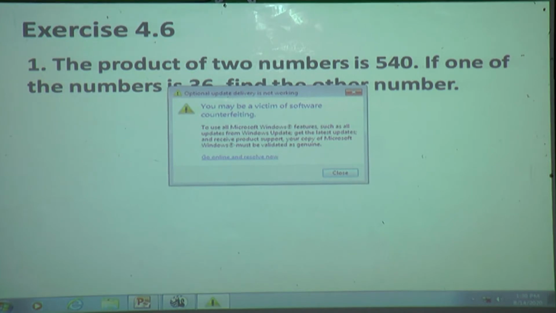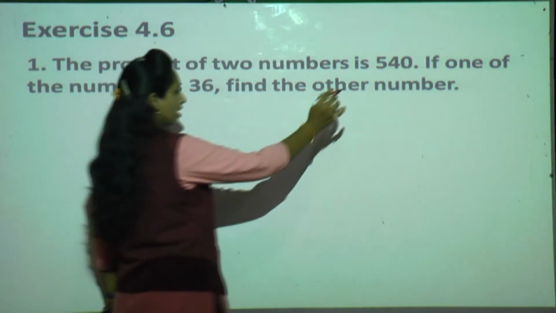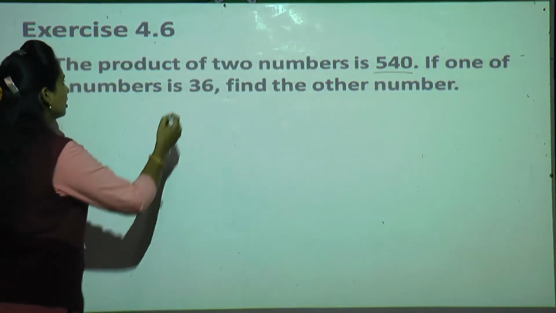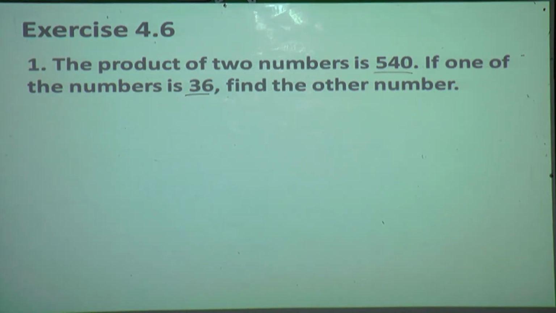What they said? The product of two numbers. Product means answer, 540 is there. From that, if one number is 36, now we have to find out the other number. Now here, what is the given statement?